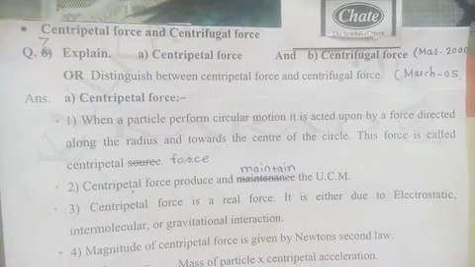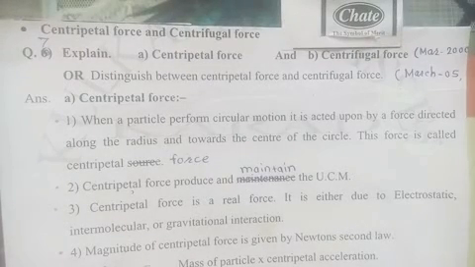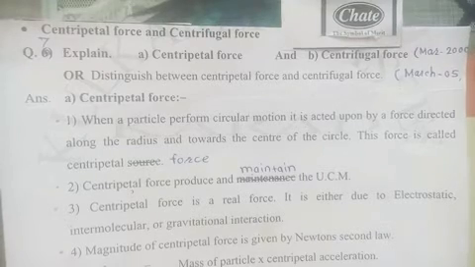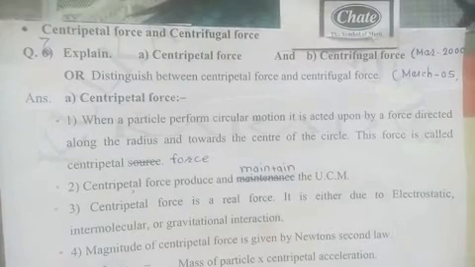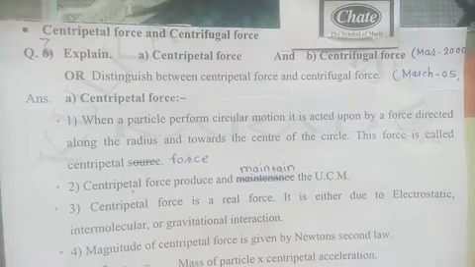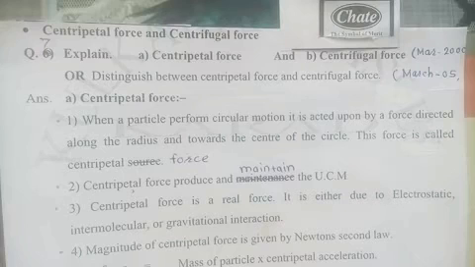Now let us see examples of centripetal force. For the circular motion of an electron, the necessary centripetal force is provided by the electrostatic force of attraction between electrons and protons. That means it is a real force, because electrostatic force is a real force. For the circular motion of the moon around the earth, the necessary centripetal force is provided by the gravitational force exerted by the earth.